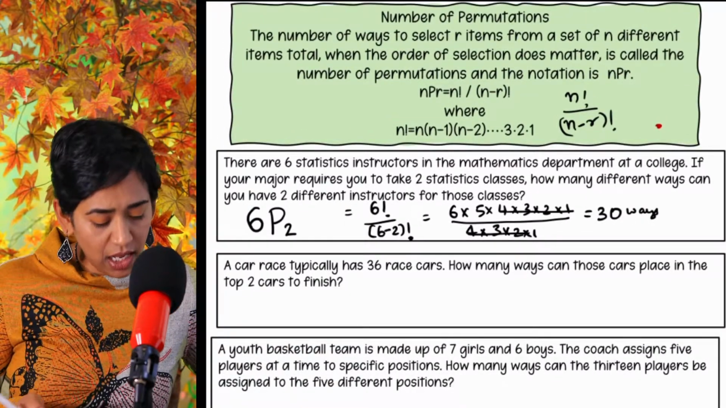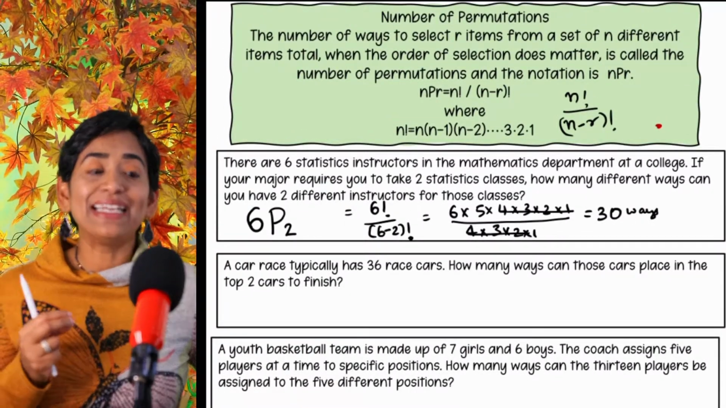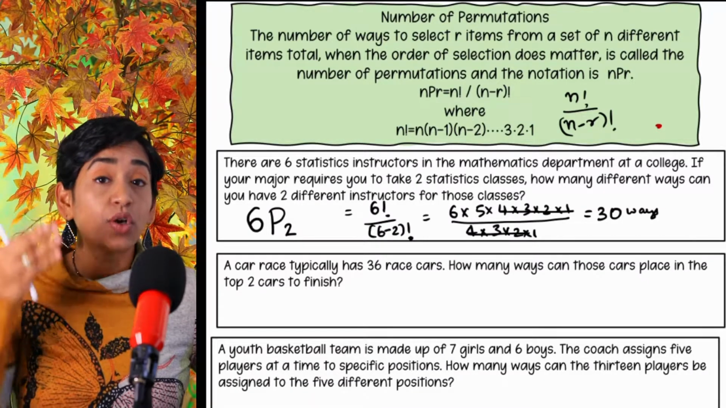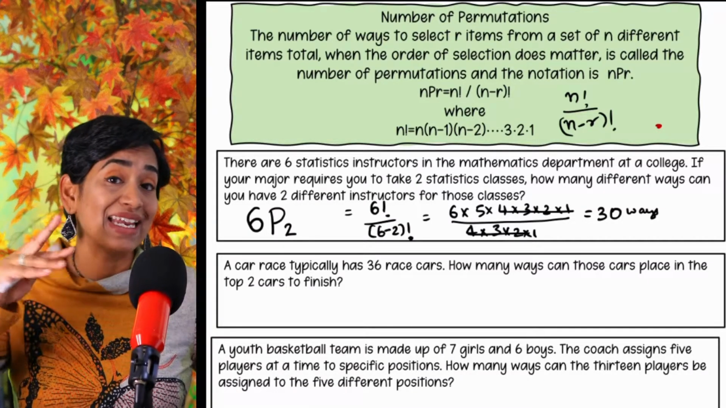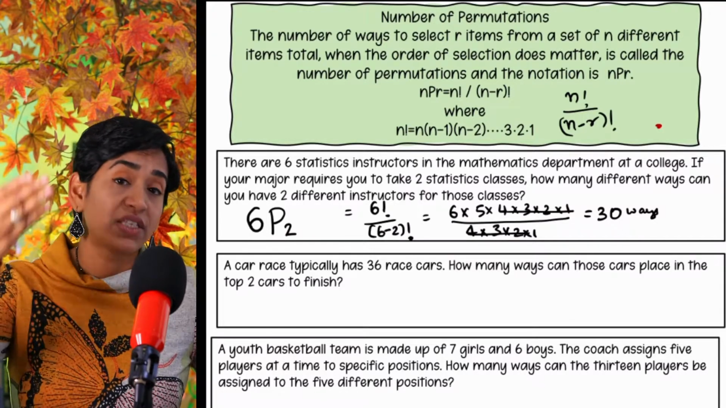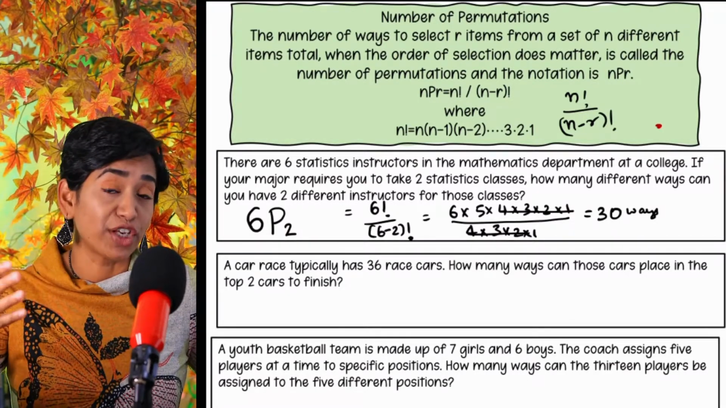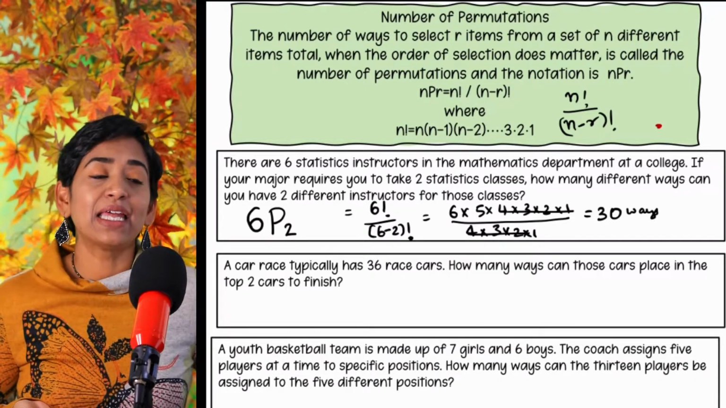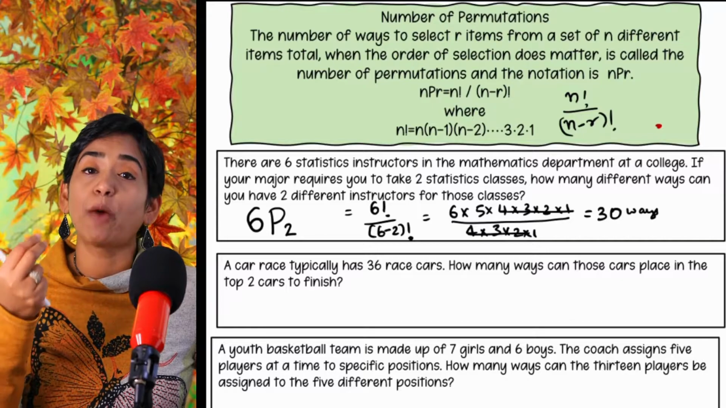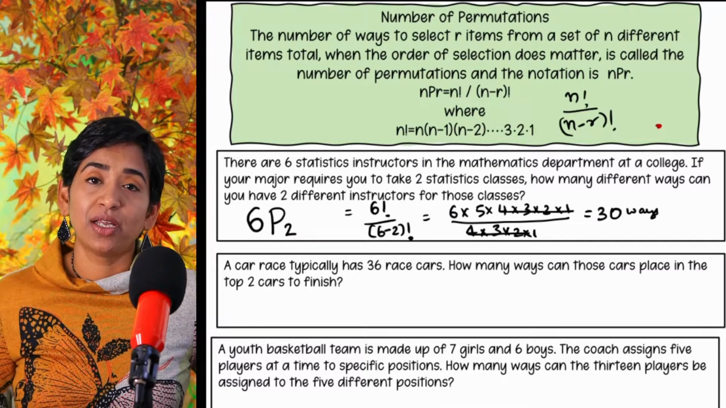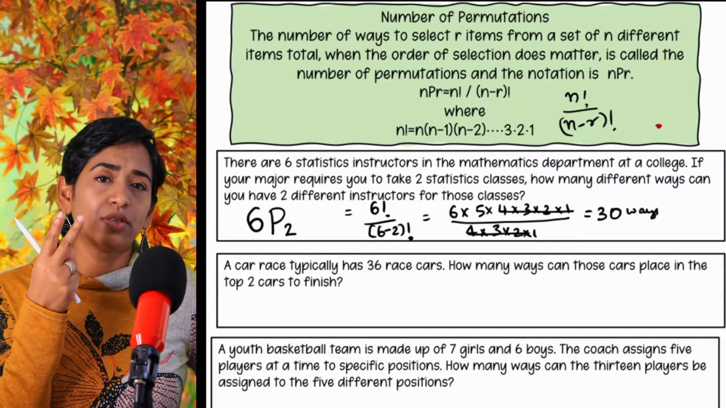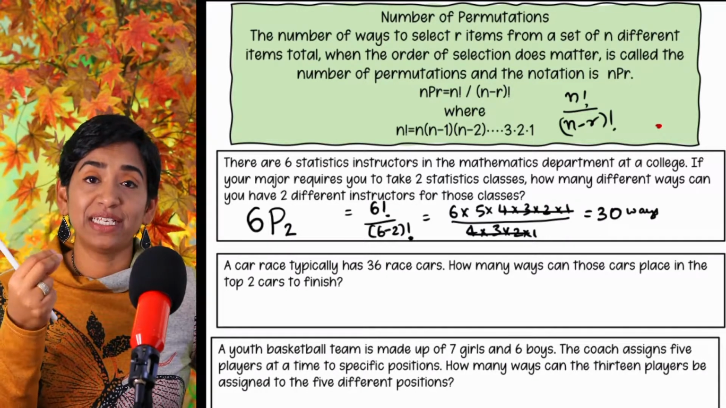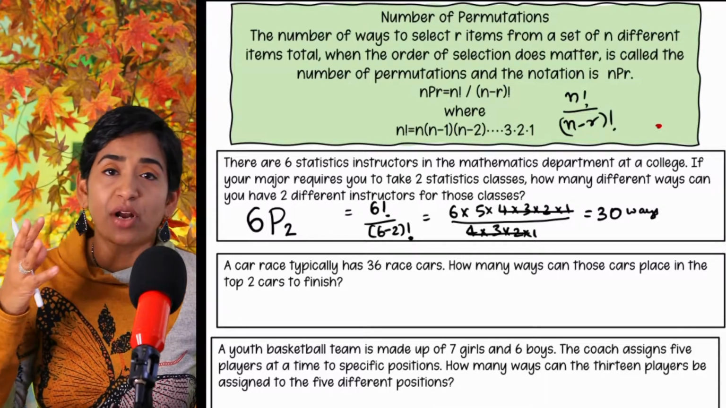A car race typically has 36 race cars. It's a race, so who comes first, who comes second is an arrangement. Who comes third, who comes fourth is an arrangement. So the order does matter. How many ways can those cars place in top two to finish? So I'm only looking at two cars, the first position and the second position. How many cars do I have? 36.